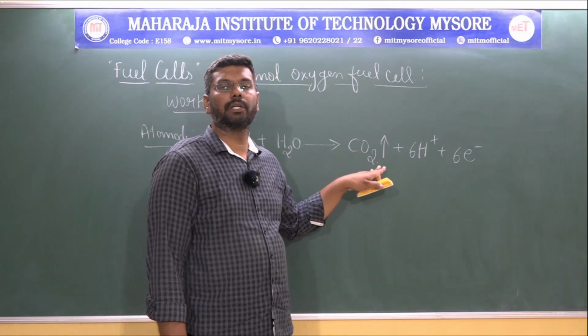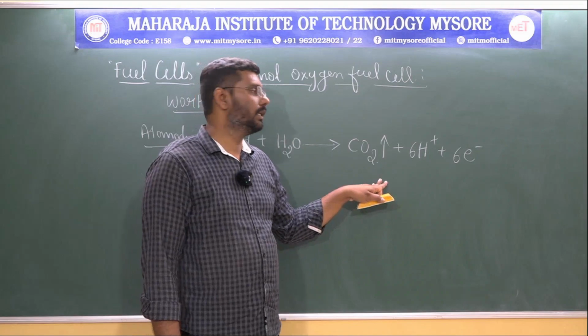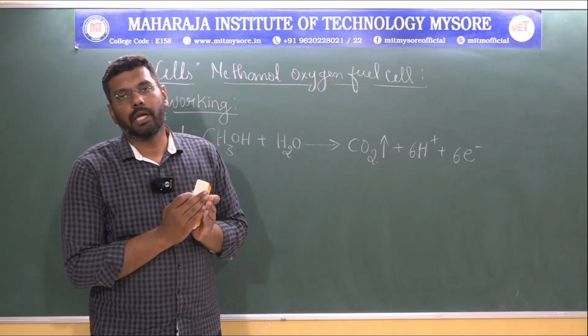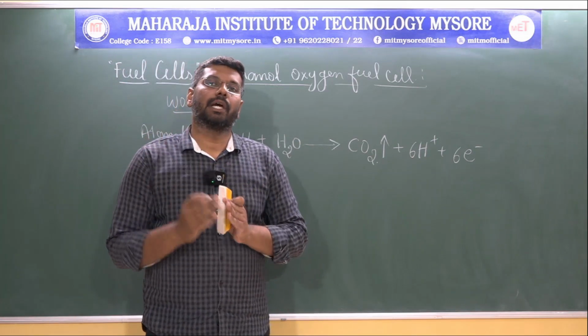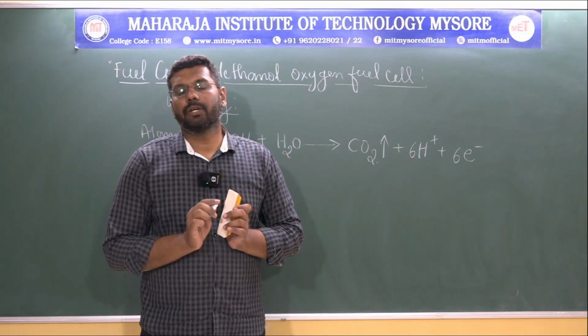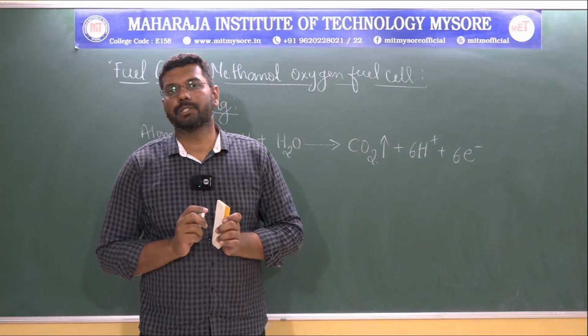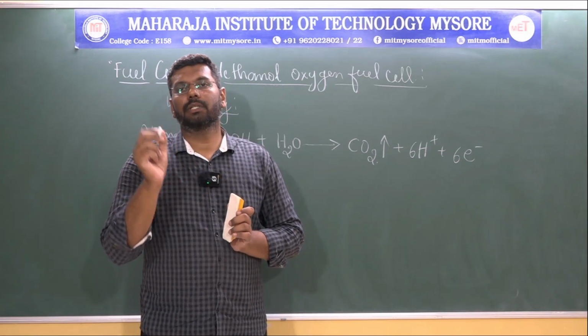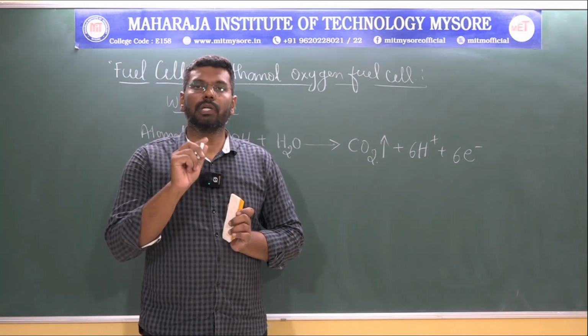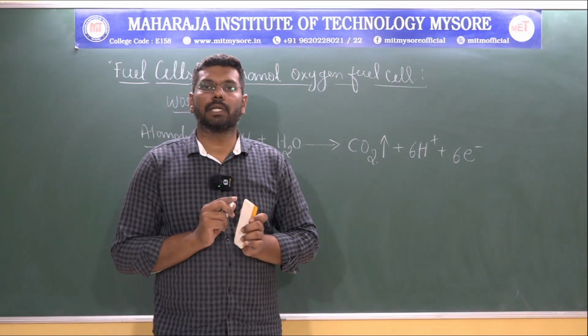The released carbon dioxide will escape through the other end, and the protons will migrate from the anodic material towards the cathode. In between there is a membrane, which I have already shown during the construction part, which allows only the proton ions to move inside.